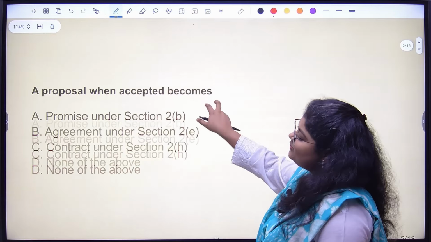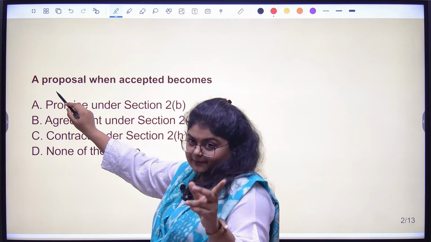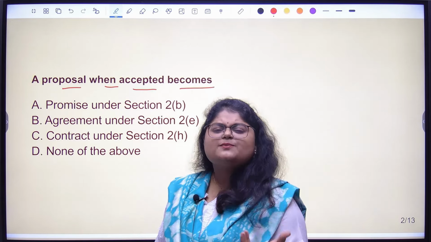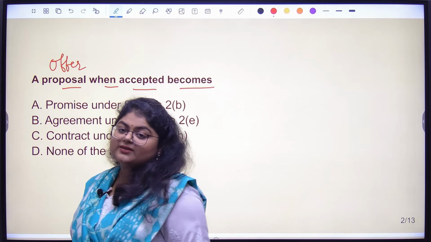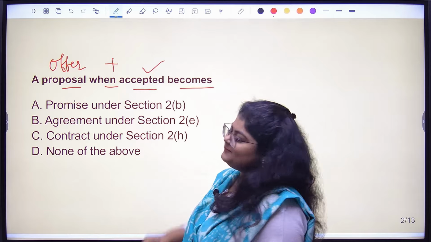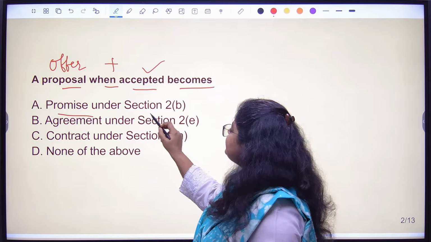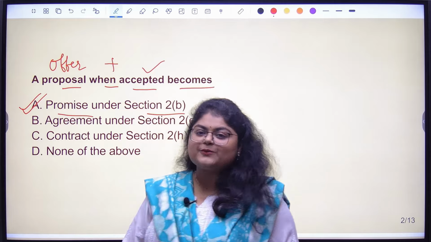The first question we have is very direct, very basic: a proposal when accepted becomes dash. What is a proposal? A proposal is also called an offer. We know this. Whenever we have offer plus acceptance, what does it become? It becomes a promise. Promise under section 2(b) of the Indian Contract Act. So the correct answer here is option A.